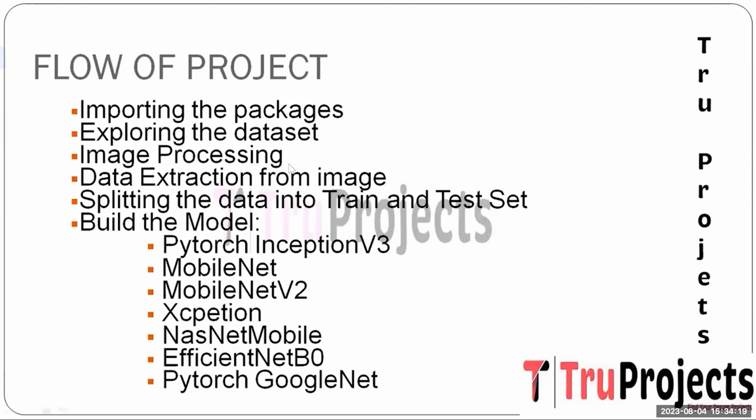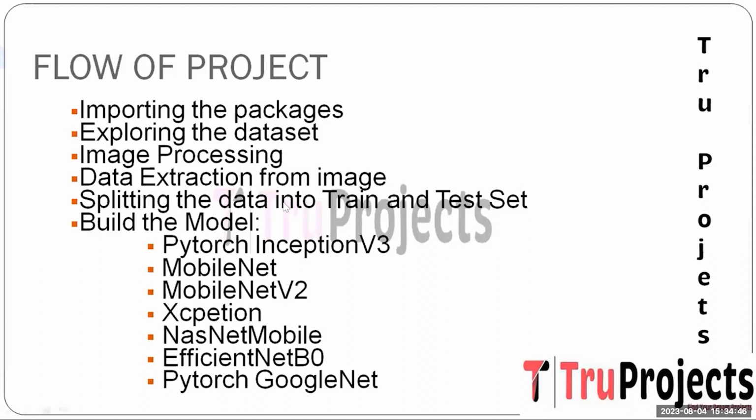The third one is image processing. Implement image processing techniques such as resizing, normalization, and noise reduction to enhance the quality and uniformity of the images for the model input. The next one is data extraction from the image. Extract meaningful features from the rice plant images, a critical step to capture the distinguishing patterns related to the disease, and it involves techniques like edge detection too.